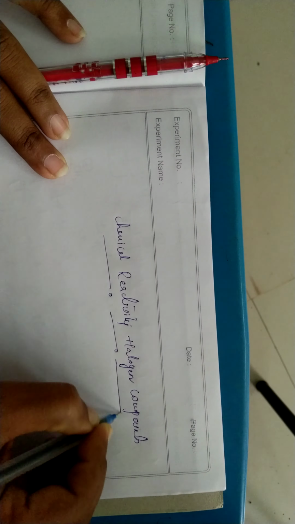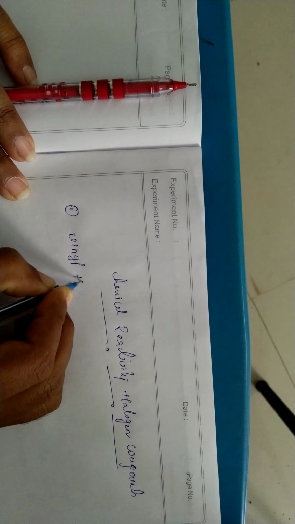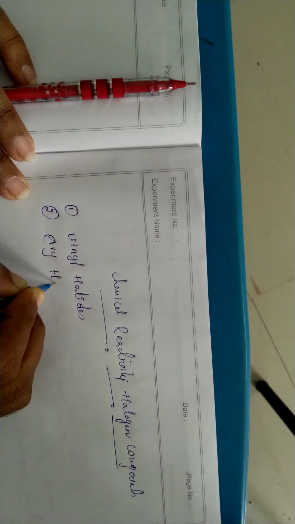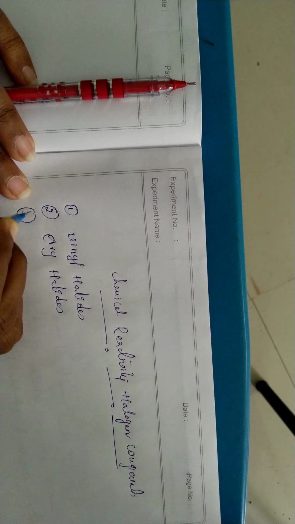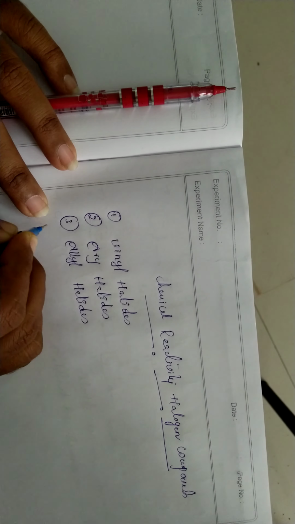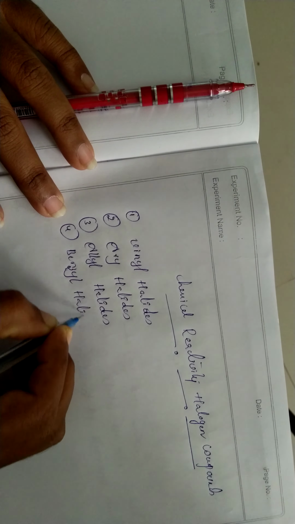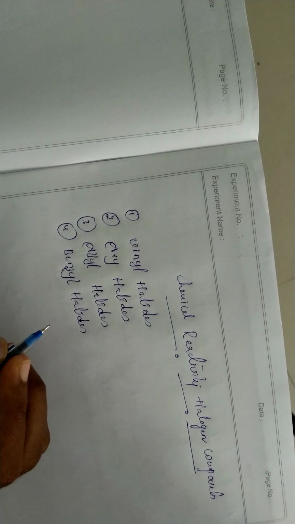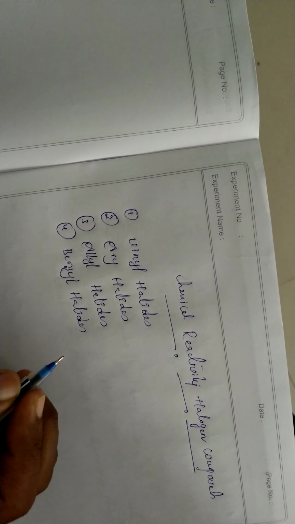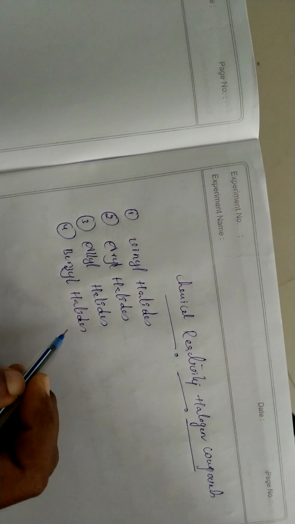We have different types of halogen compounds. The first one is the vinyl halides. Next, aryl halides, the third type is the allyl halides, and the fourth type is the benzyl halides. In our first class, we already discussed the classification of halogen compounds. In that, we have seen vinyl halides, aryl halides, allyl halides and benzyl halides.